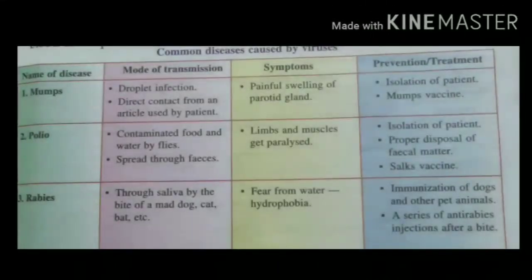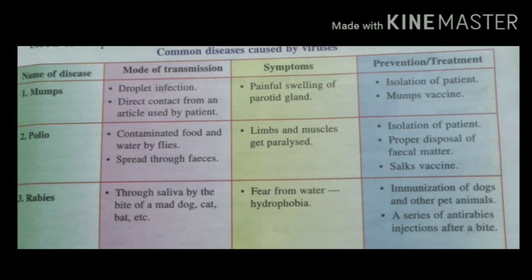For example, germs, viruses, bacteria, worms, etc. So here is a table which gives us information about some common diseases which are caused by viruses. The first column indicates the name of the disease. The second column indicates the mode of transmission.